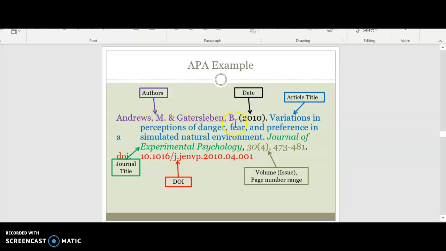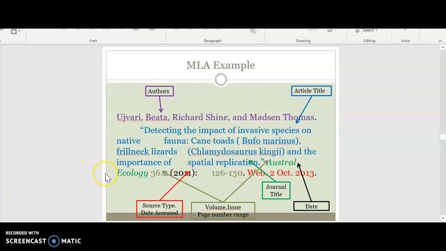It's first initial of the author, parentheses, date, period, italics for the journal title, comma, so be aware of that. MLA example, authors first, the article title in quotes, and then the journal title, and the source type and date accessed, and the date.